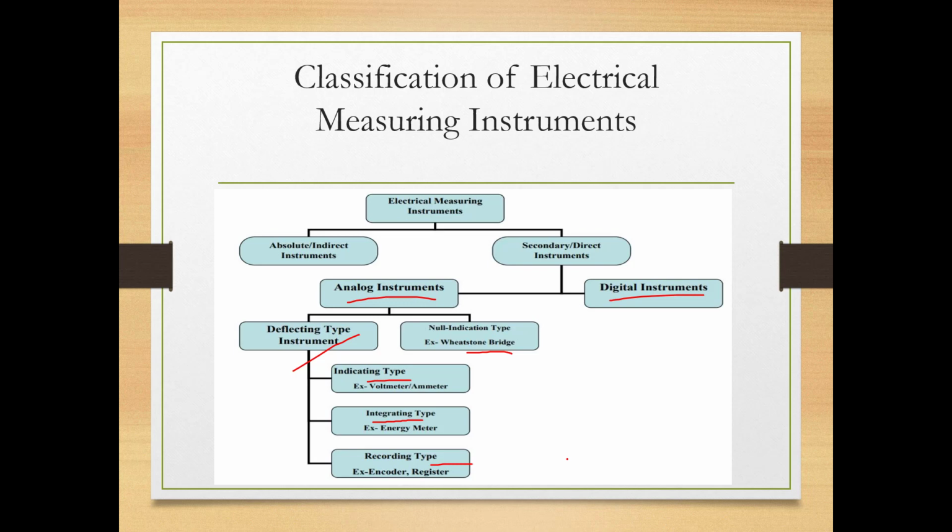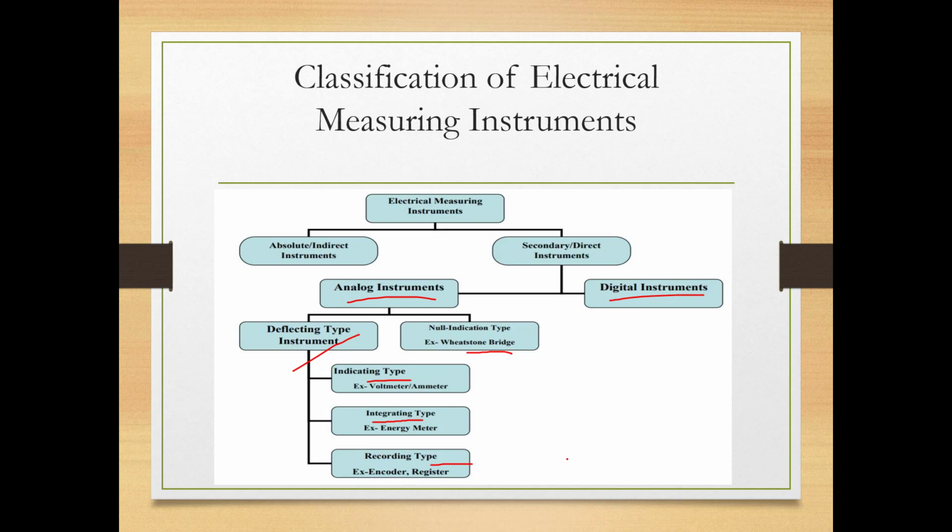Now the third type is the recording instrument. Recording instruments are more or less digital types, like encoder, register, computer, where every reading is recorded. You may not have seen this kind of thermometer where the temperature is recorded, but I have seen. Whenever you take a reading, say it is 98.4 degree Fahrenheit or 98.6 degree Fahrenheit or 100 degree Fahrenheit, these readings are recorded like a memory. There is a memory chip inbuilt in the measuring device, and this memory is recording every measurement.